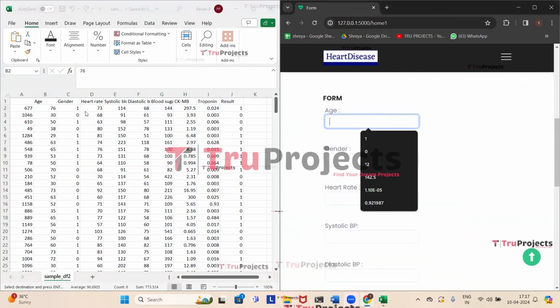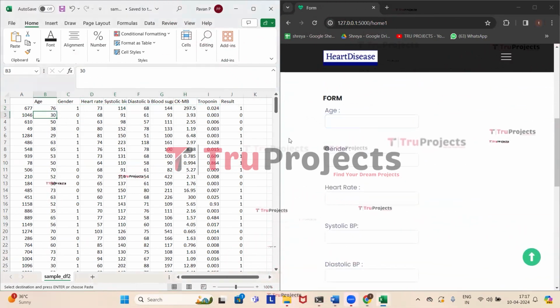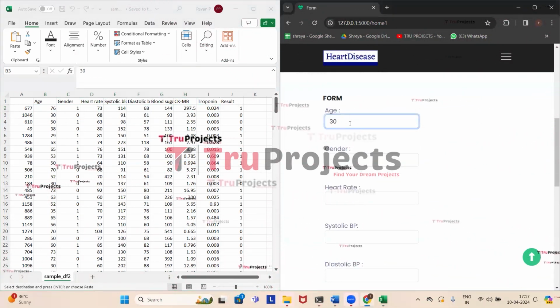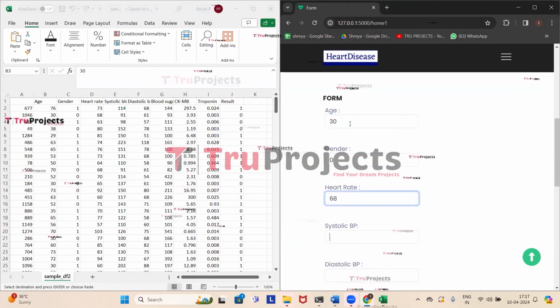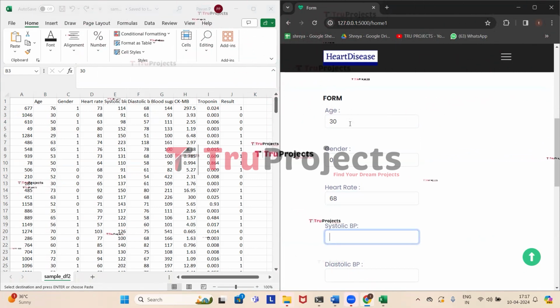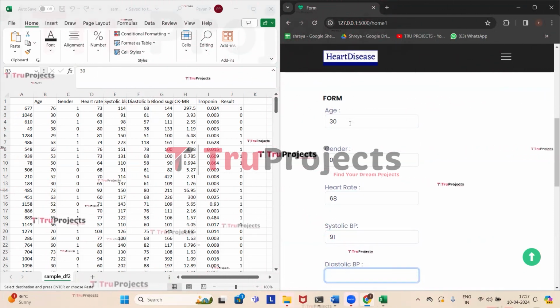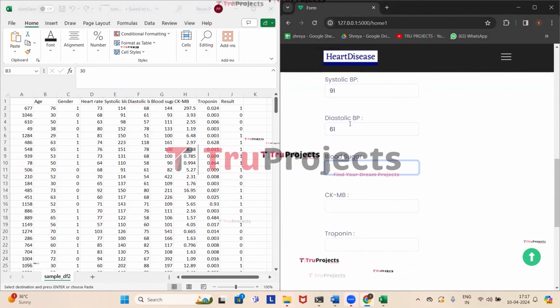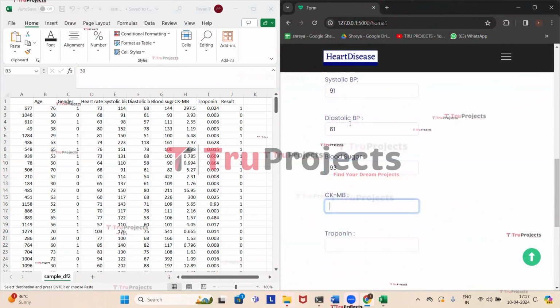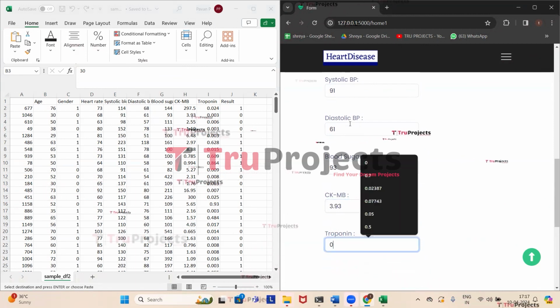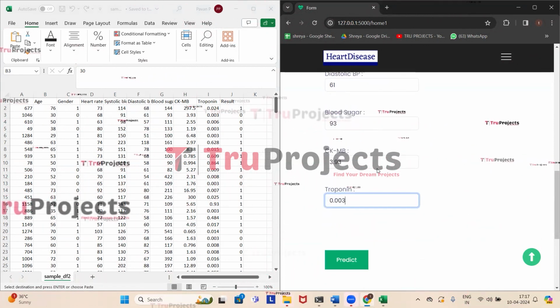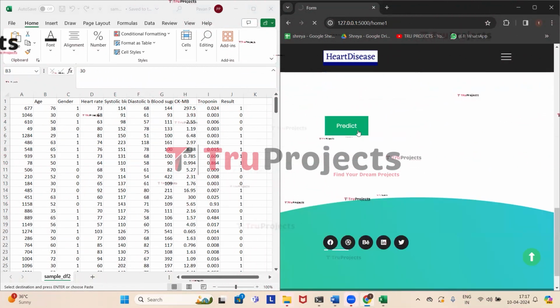So here we'll be using the second test case. Here the age of the person is 30, gender is female, heart rate is 68, systolic blood pressure is 91, diastolic blood pressure is 61, blood sugar is 93, CKMB is 3.93, troponin is 0.003. Now click on predict.